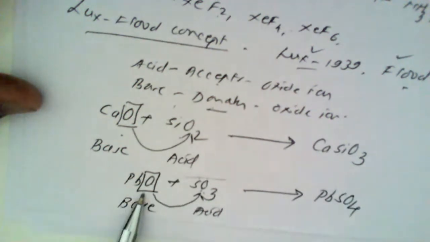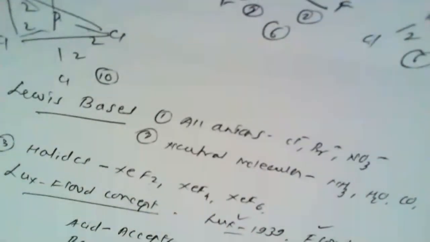And in the second example, the same phenomenon takes place, that is, lead oxide gives its oxide ion to sulfur trioxide. Hence, as the lead oxide donates its oxide ion, it is a base, which is a donor, and the acid, as it accepts this oxygen to form PbSO4, is an acid. So according to the Lux-Flood concept, an acid is an acceptor of oxide ion and a base is a donor of oxide ion.